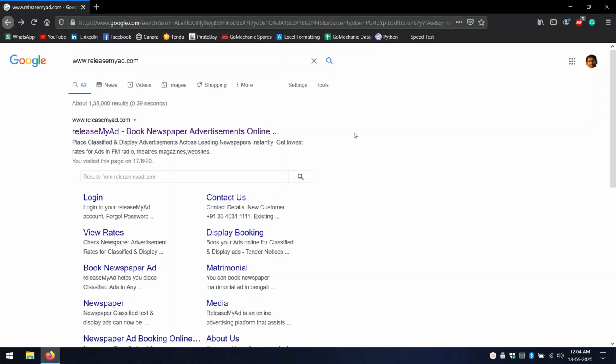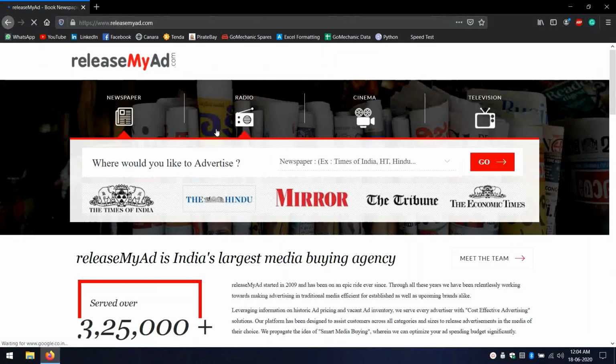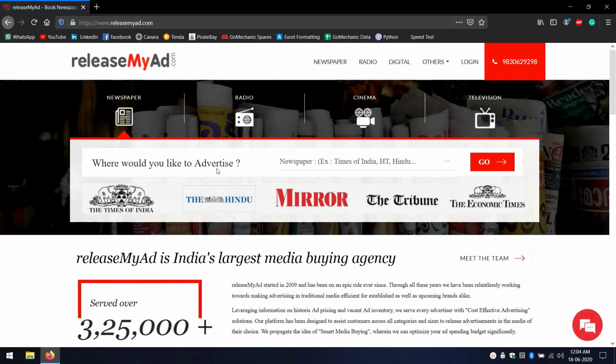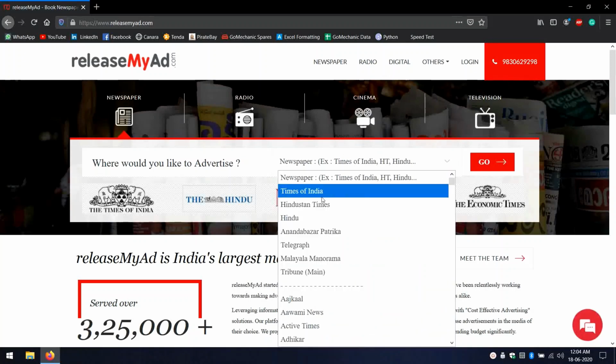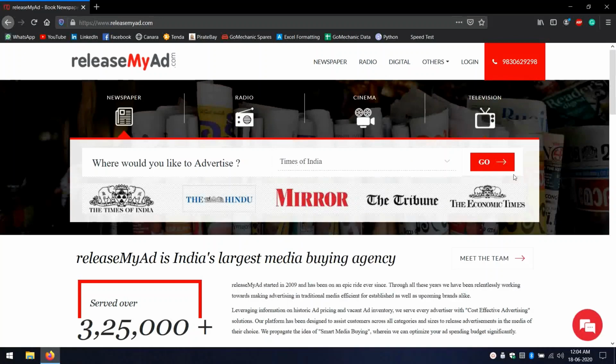Open your browser and type in www.releasemyad.com and click on the first link. Where would you like to advertise? You can choose your preferred newspaper. I am selecting Times of India and then press go.